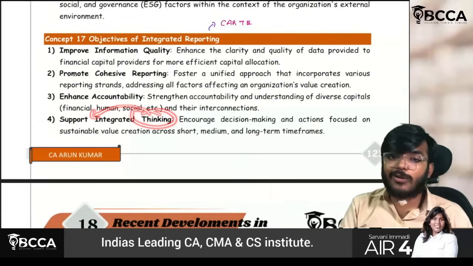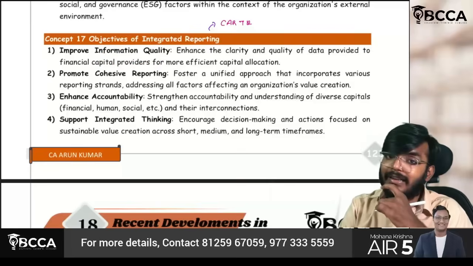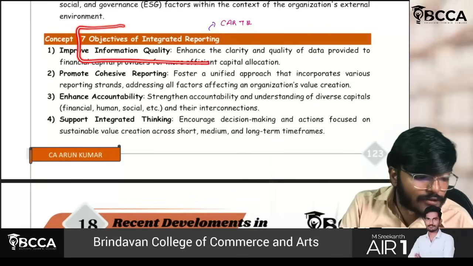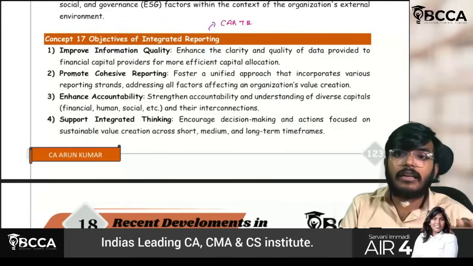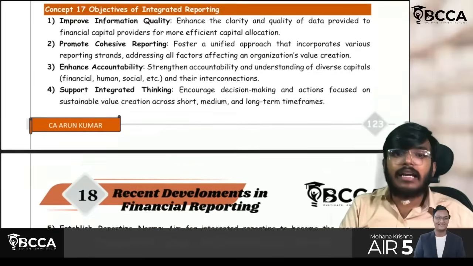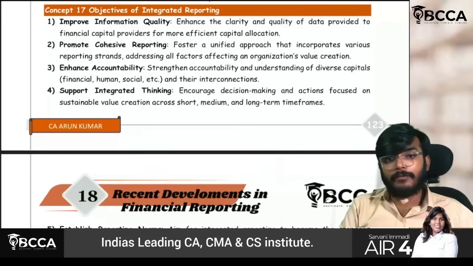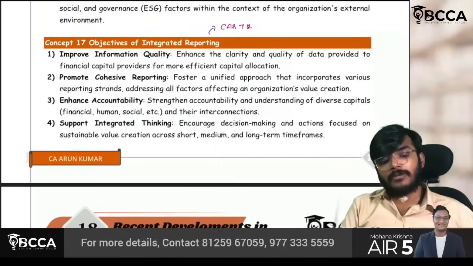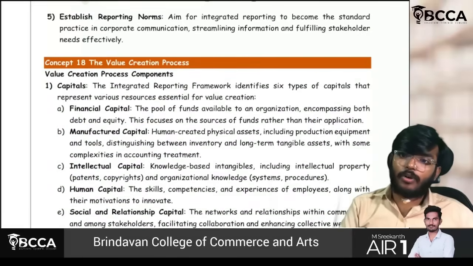Thinking integration will also be done, and Q for quality. Information quality will also be maintained. This is nothing but the objectives of integrated reporting. Sir, C for cohesive reporting, A for accountability, R for reporting norms, T for integrated thinking, and Q for information quality. These are nothing but the objectives of integrated reporting, a little bit important.